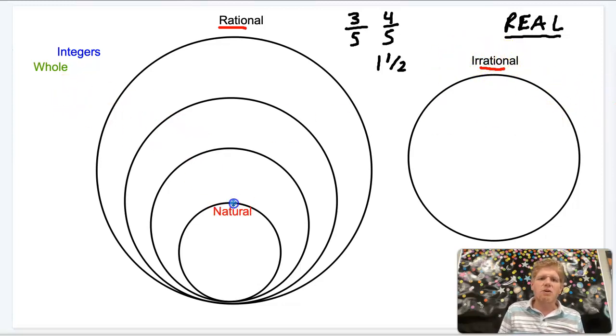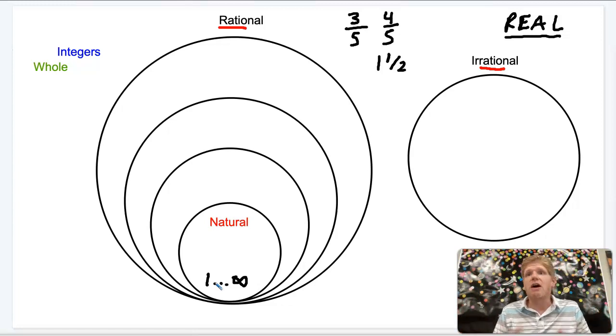Now, the innermost category, the most specific category, is natural numbers. Natural numbers are all the numbers between 1 and infinity that you can count on your fingers and toes. So 1, 2, 3, 4, 5, 6, 7, 8, 9, 10. If I could borrow other people's fingers, I could count up to infinity, right? So I can count as high as I want, but they have to be numbers like 1, 2, 3, and 4. They can't be 1 1/2, or 1 1/3, or 2/3. Natural numbers don't include fractions or decimals. So all the numbers that you can count on your fingers between 1 and infinity.